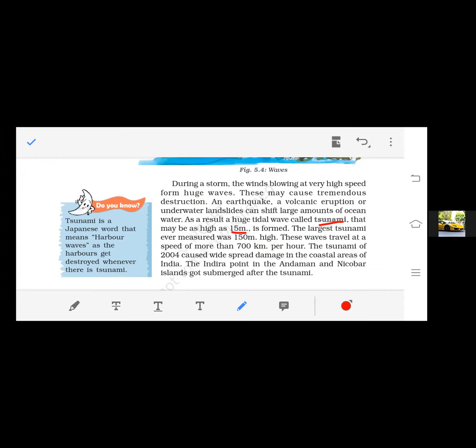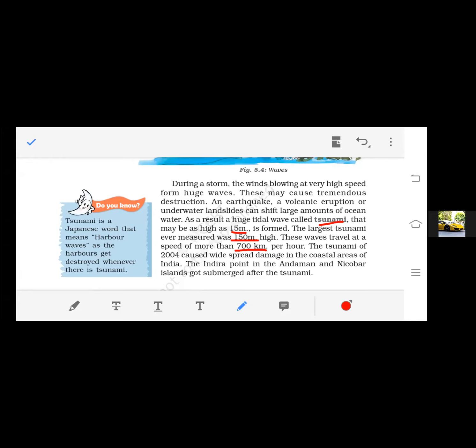The largest tsunami ever measured was 150 meters high. These waves travel at a speed of more than 700 kilometers per hour. It means they are so destructive. They spread in the surrounding area very fast, and destroy all the things.